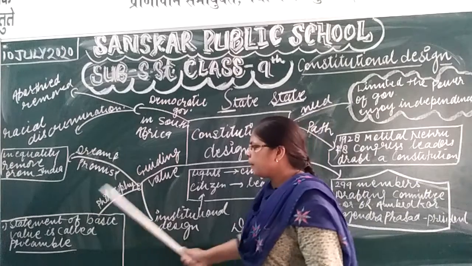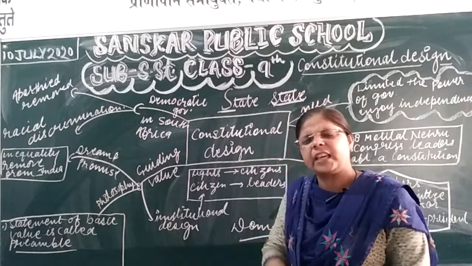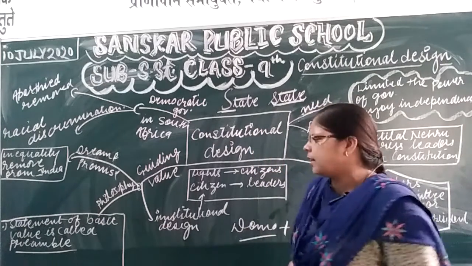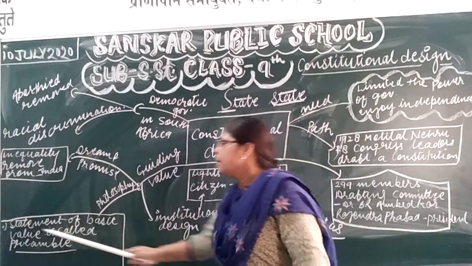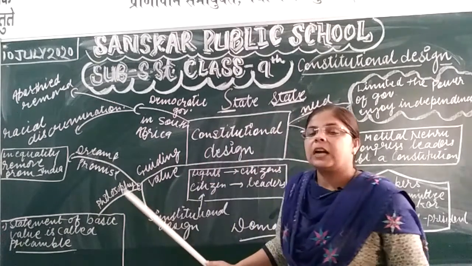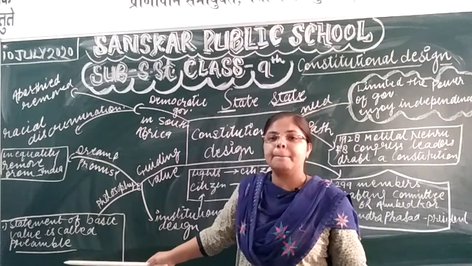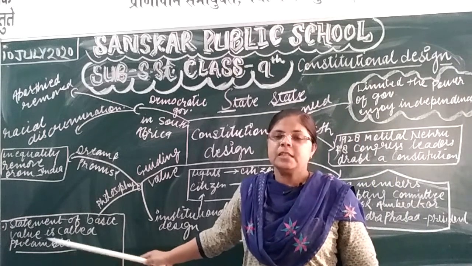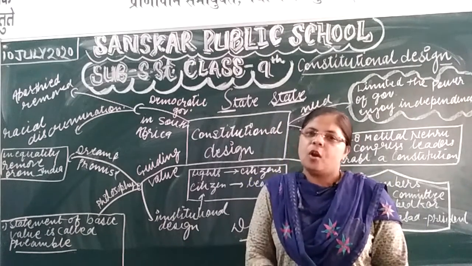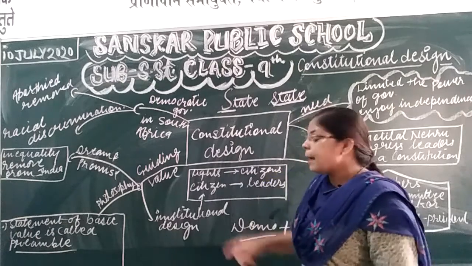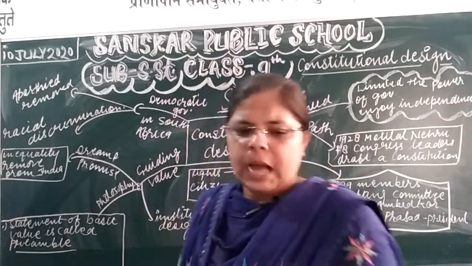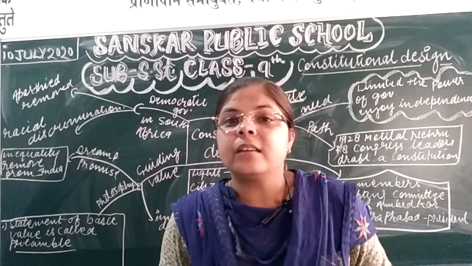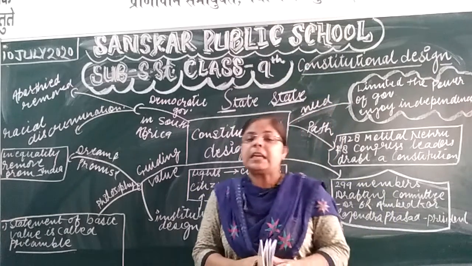Next is the philosophy. What was the philosophy? What is the base on which our constitution works? That statement of basic values is called the preamble. That is, our constitution's philosophy is the preamble. Preamble means it is the short introduction of the constitution. It is a poem of the constitution. We can also say it is the